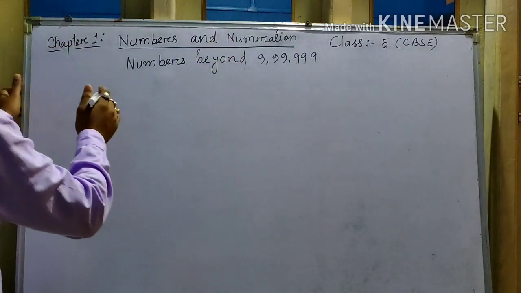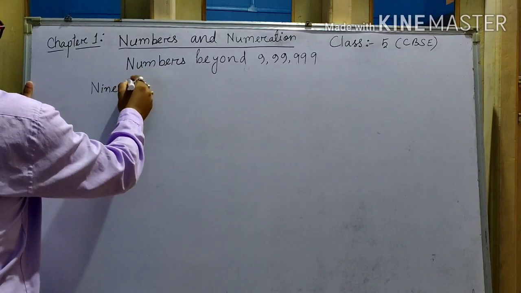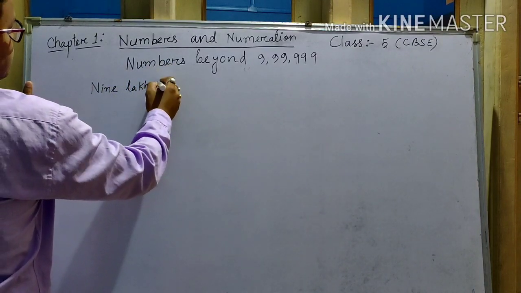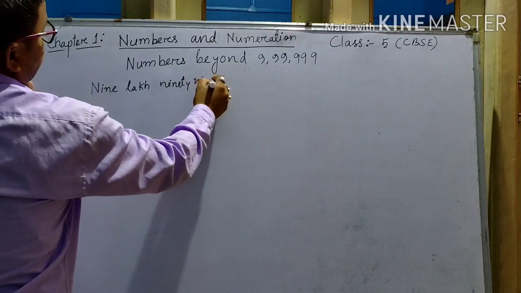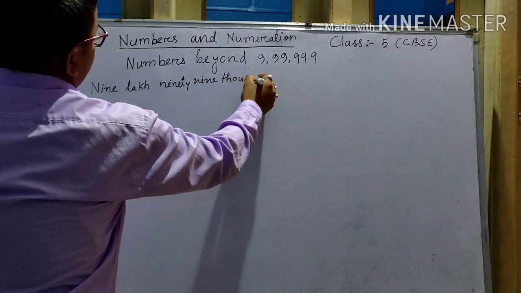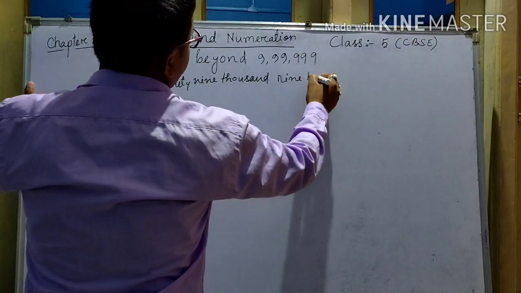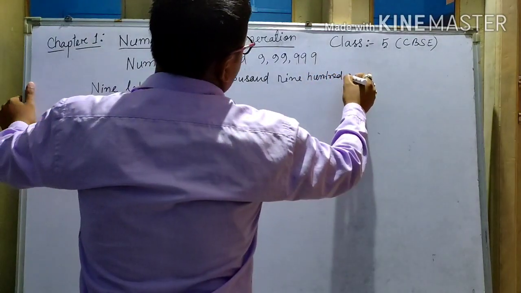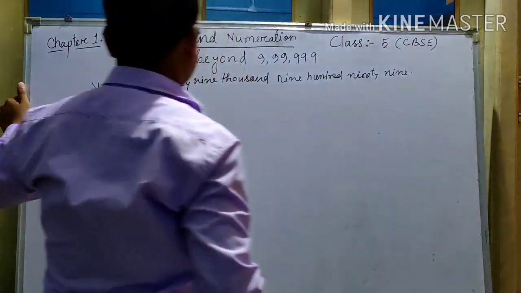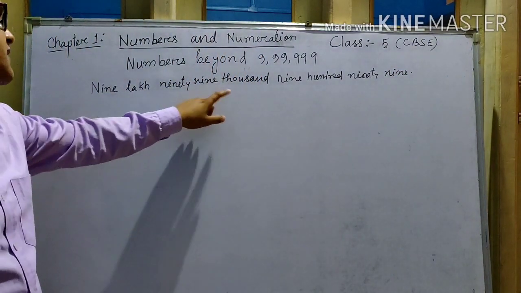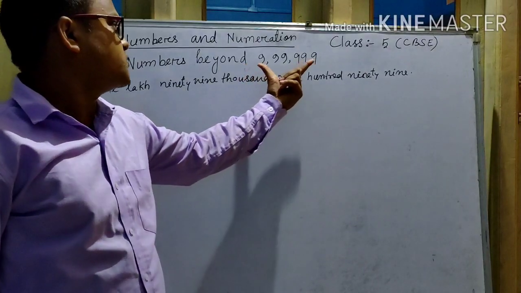How do we read this number? 9 lakh 99 thousand 999.